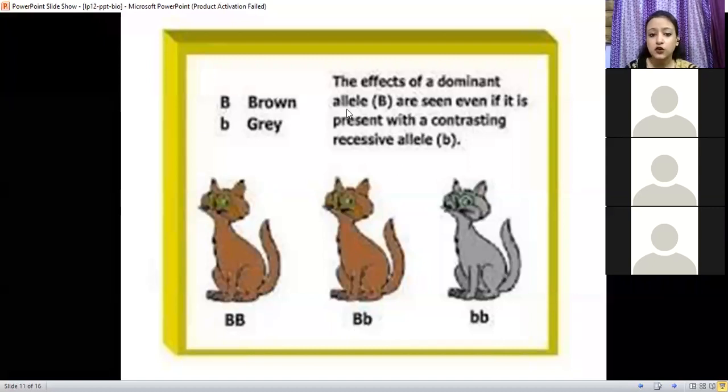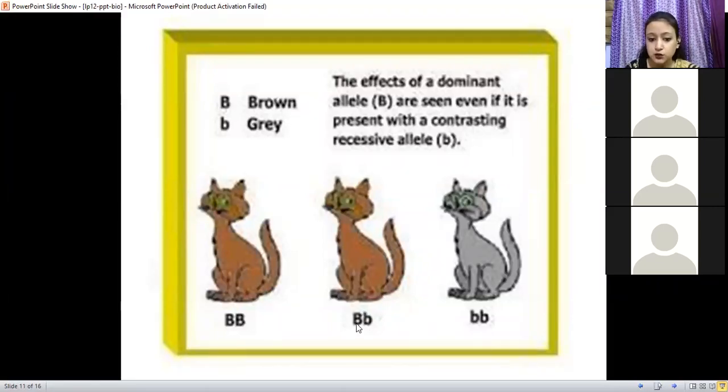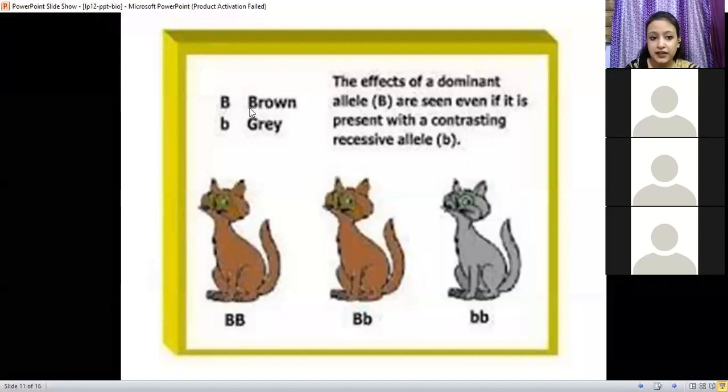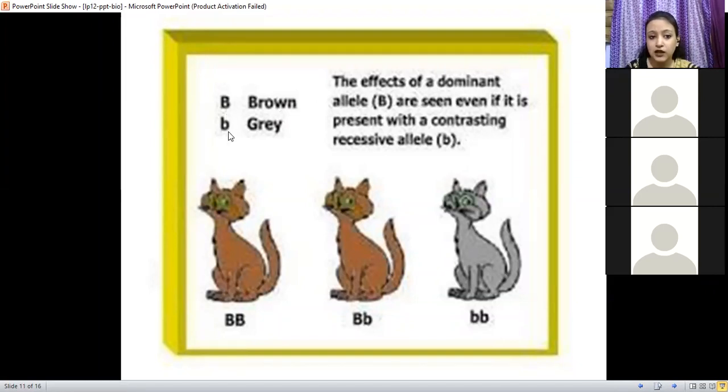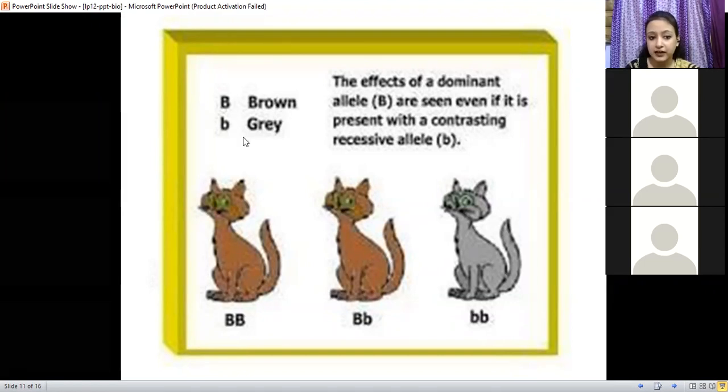Okay. So over here you can see that even if there are two versions of the gene present, which one is dominant? The capital B carries the information for brown, and the small b carries the information for gray color.